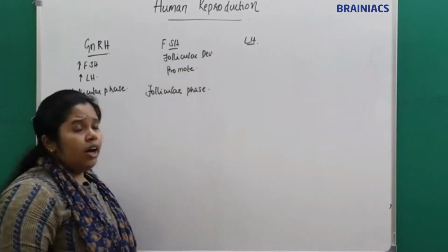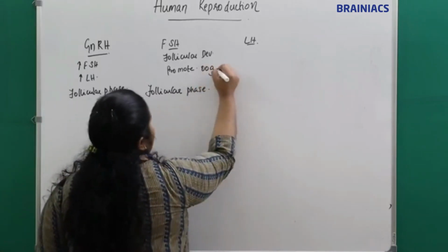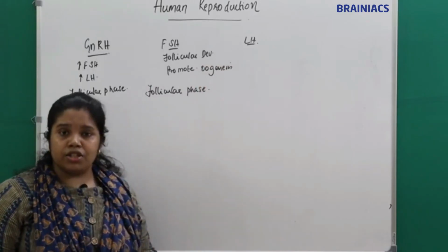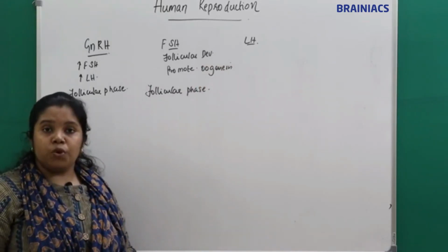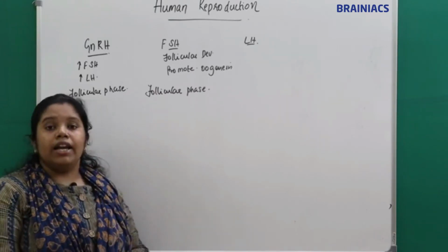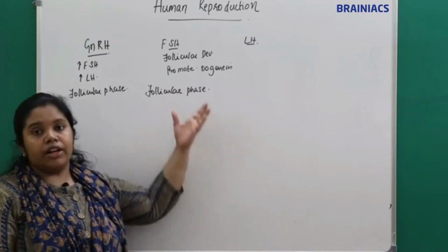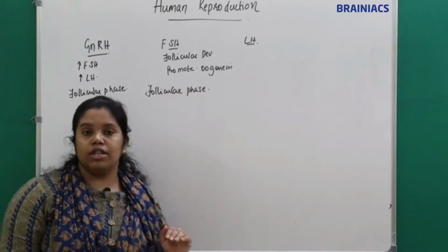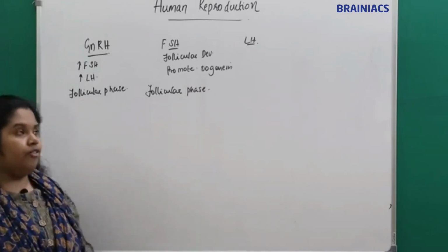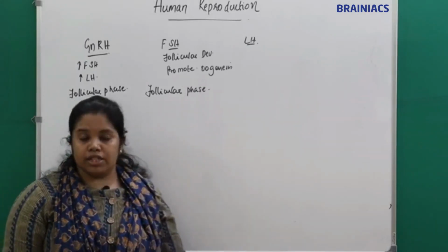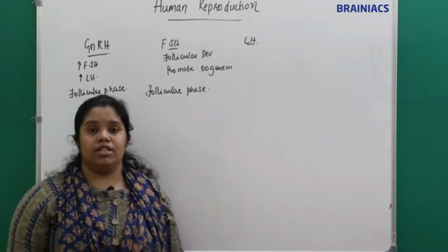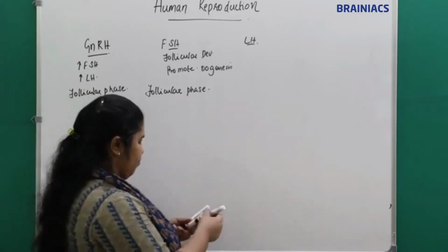I told you the ovum is present at puberty. At which stage? It is present at prophase 1 arrest, the primary oocyte. It has to develop to the secondary oocyte. FSH is the hormone which promotes oogenesis, or the formation of the secondary oocyte. The increase of FSH is in the follicular phase, and the peak will occur just prior to ovulation.